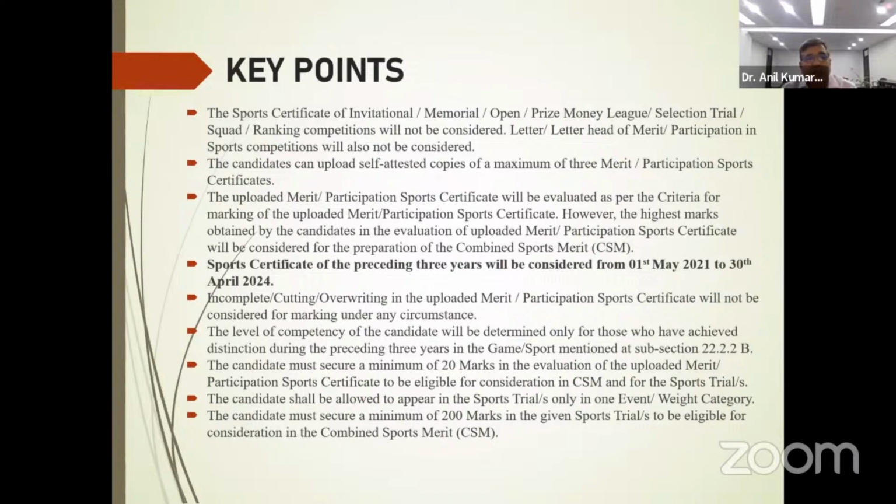However, the highest marks obtained by the candidate in the evaluation of the sports certificate will be considered for the preparation of the CSM, that is combined sports merit, which will comprise 25% the CUET score, 25% the marking of the sports certificate, and 50% of the sports trial. The important point to be kept in mind is that the sports certificates of the preceding 3 years will only be considered, and the dates would be 1st May 2021 to 30th April 2024.